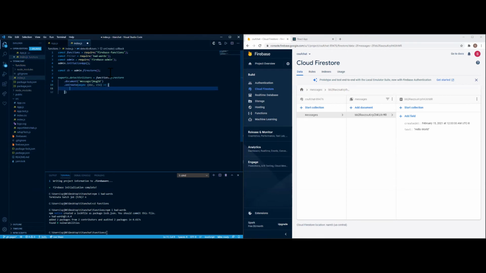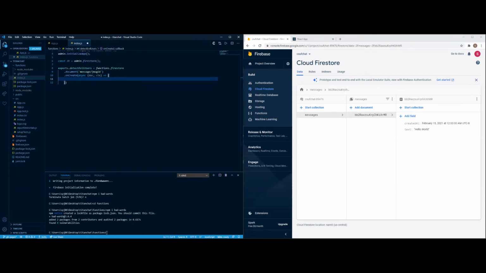Okay. So now we're going to do a lot of things right now. First things first, we're going to create basically a node filter. So we're going to do the following: const filter and new filter. Then from there, we're going to do const for the text and the user ID. That will go to the data, so doc data.